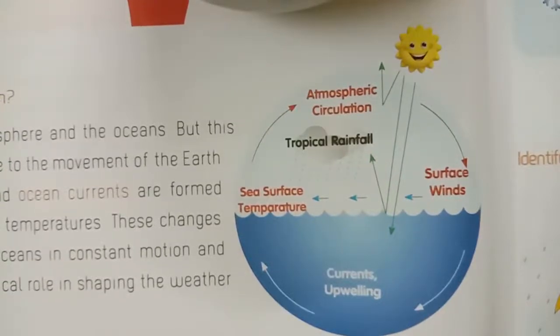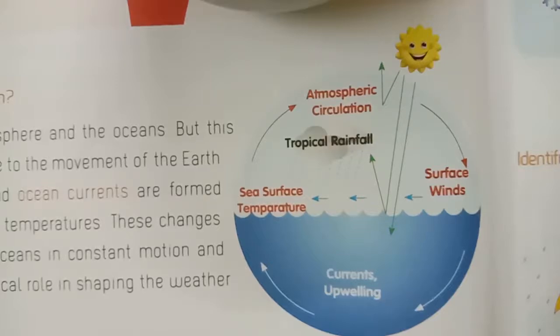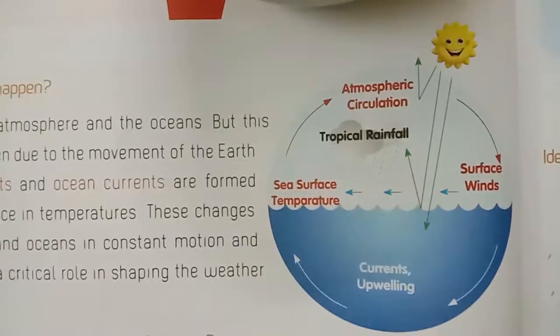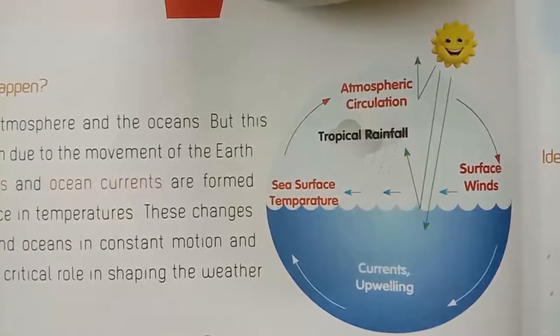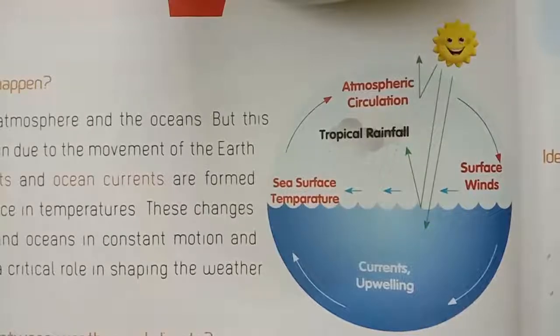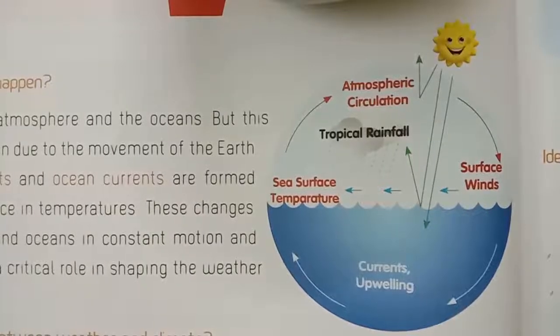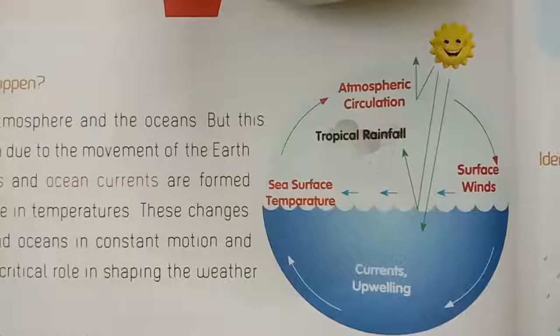Climate is the general weather pattern of a place over many years. It gives the overall picture of weather in a particular region for a certain time period, seasons, or for years altogether. Okay children, understood? Difference between weather and climate?